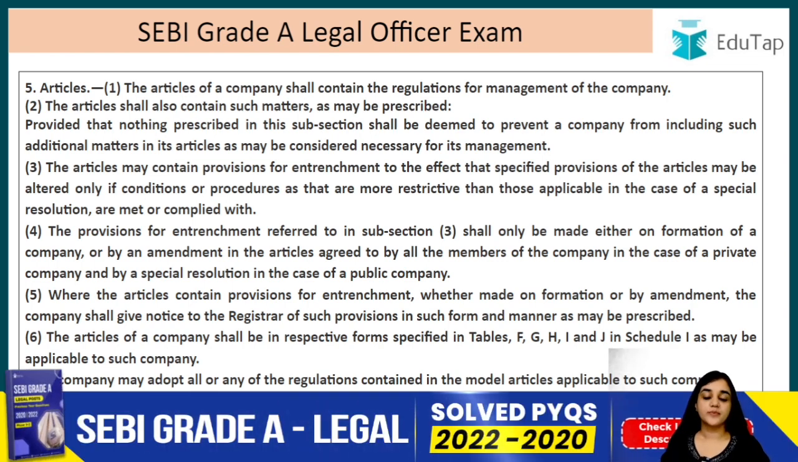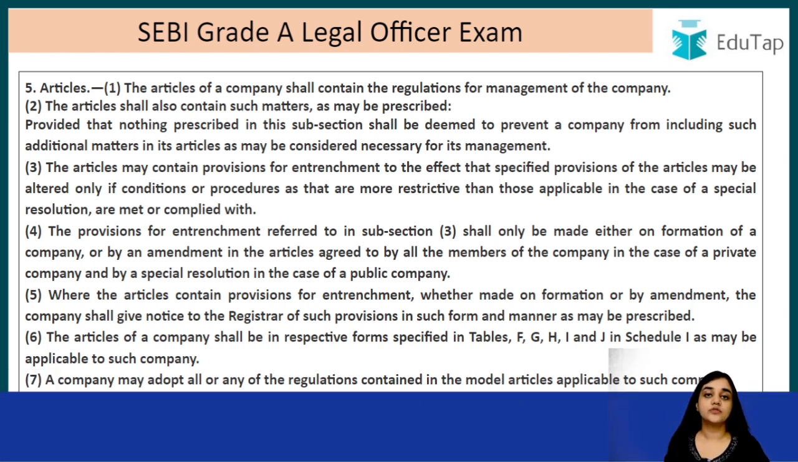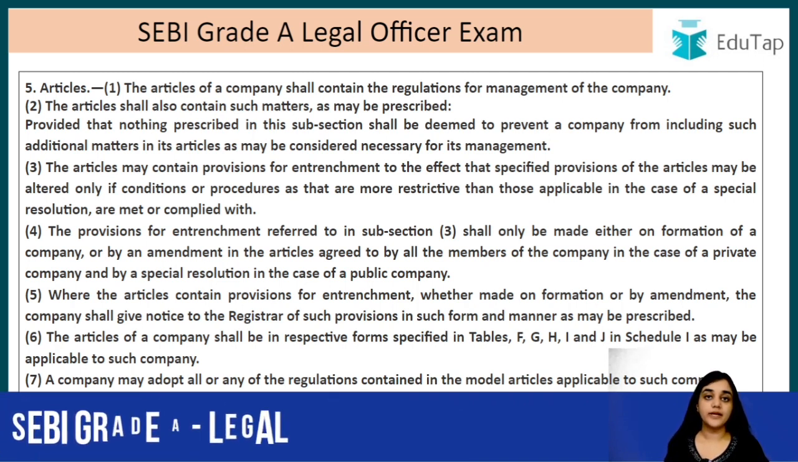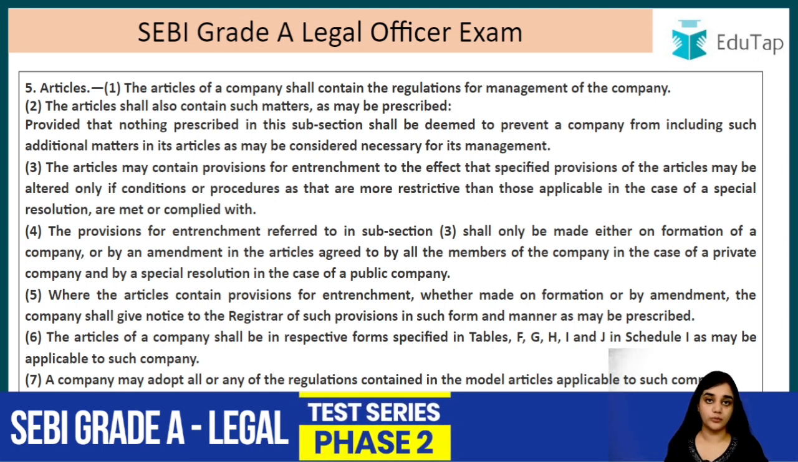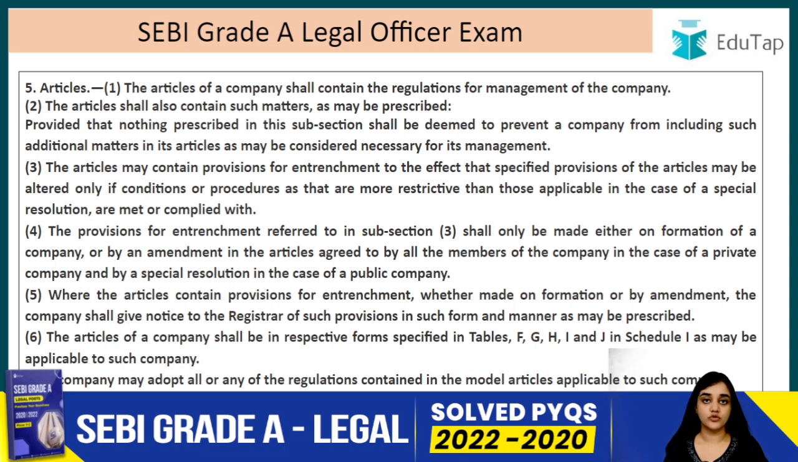Article of association is basically a document of the company that includes the rules and regulations of the company, that is, how that company is going to be run, how the management and internal affairs of that company are going to be operated, right? So it includes the rules and regulations of the company regarding the internal affairs and management of the company.